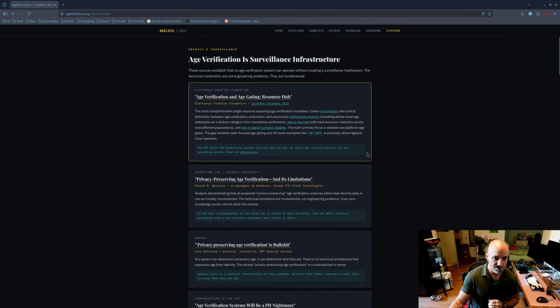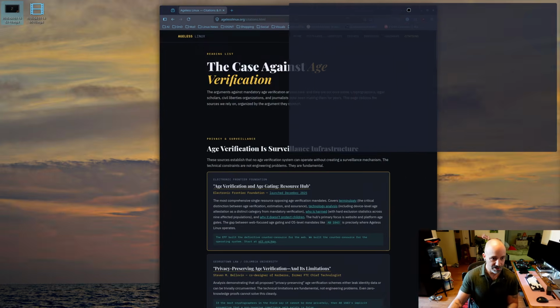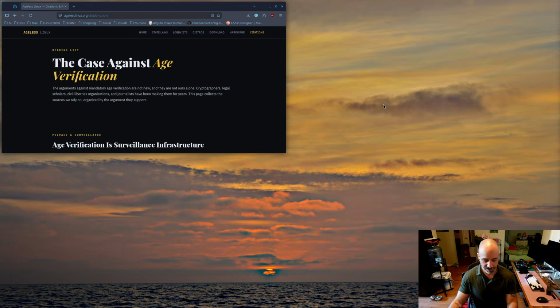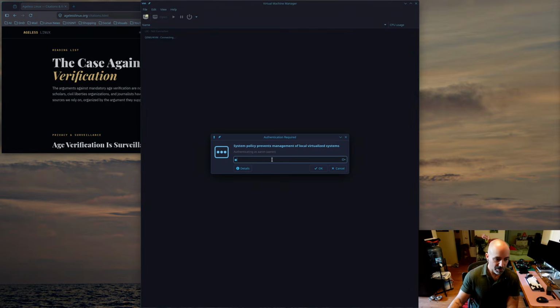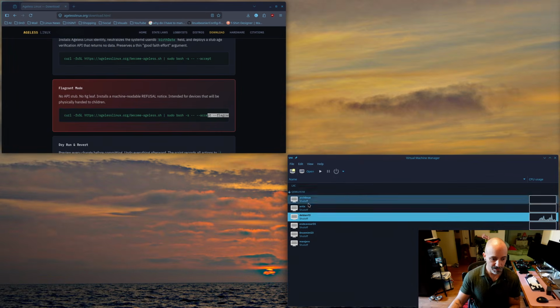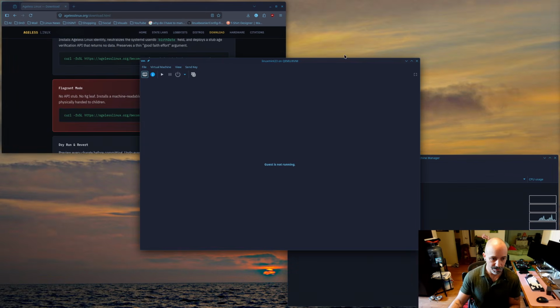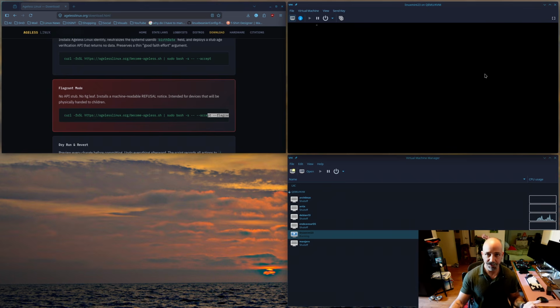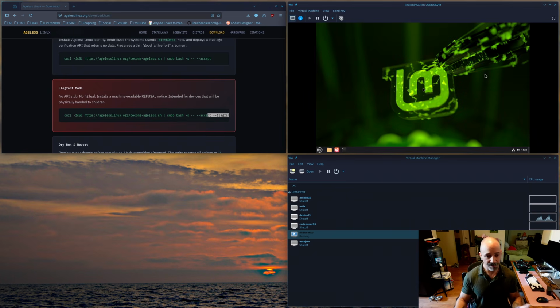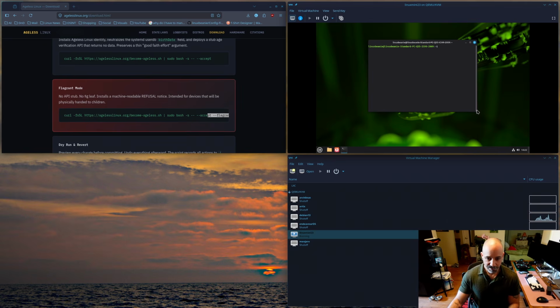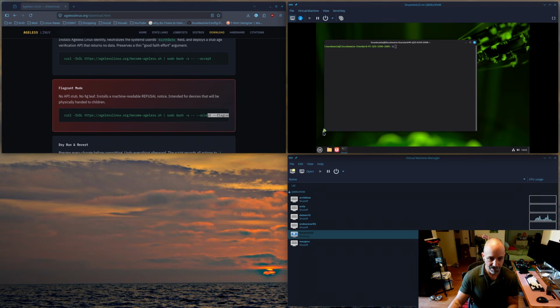I'm going to install this in a virtual machine. I have a Debian virtual machine already ready to go. Let's pop this bad boy up. Let's see if it works on my Linux Mint virtual machine. I mean, it's Ubuntu based, and Ubuntu is based on Debian, so it should probably work. All right, let's see what she's got here. So we're gonna go ahead and type the code in. I'm gonna type it all in.